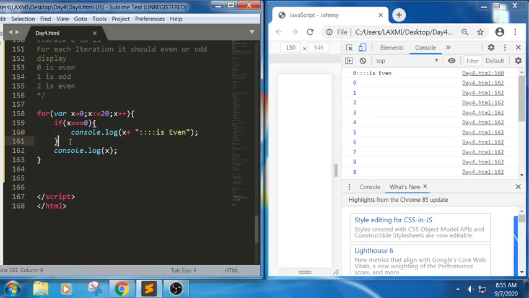Now in the next part I'm trying to write else if. In the sense we have multiple statements here, so I'm writing x modulus 2 double equals 0.